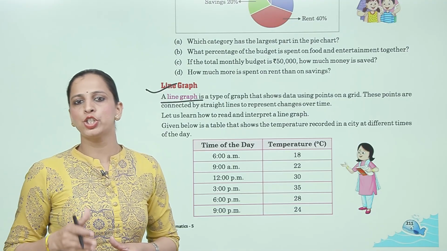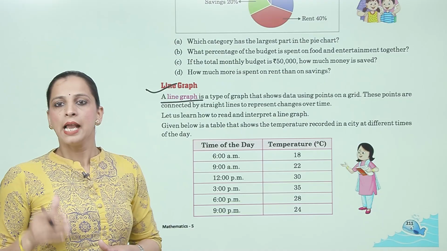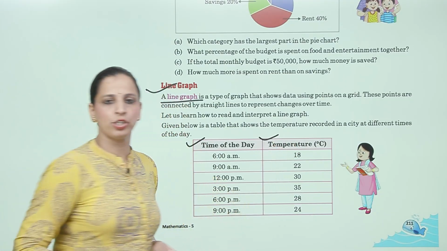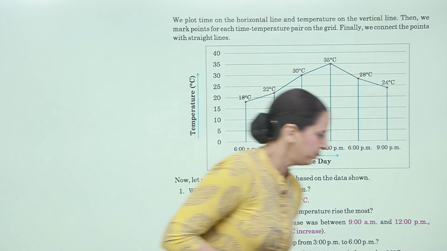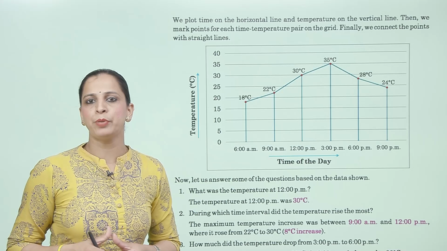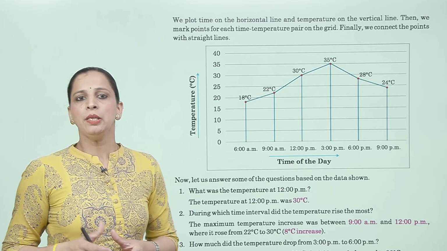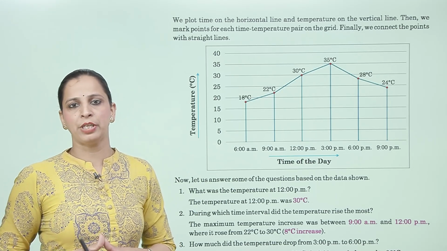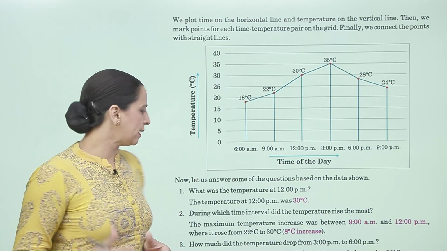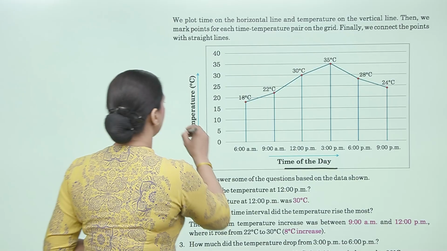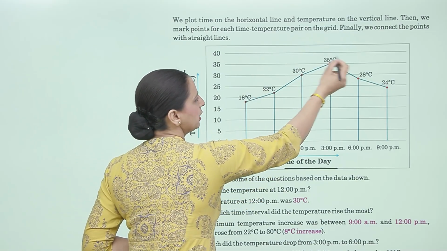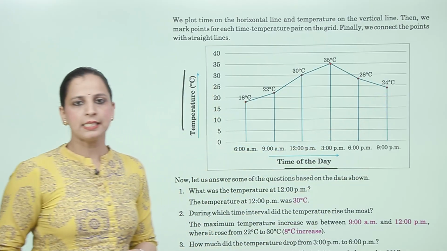Given below is a table that shows the temperature recorded in a city at different times of day. Now, time of the day and temperature in degrees Celsius. We plot time on the horizontal line and temperature on the vertical line. Then we mark points for each time-temperature pair on the grid. Finally, we connect the points with straight lines. So these are the time of the day and this is the temperature. Like 6 AM 18 degrees, then 22, then 30 degrees, 35, 28 and 24. This is the line graph.